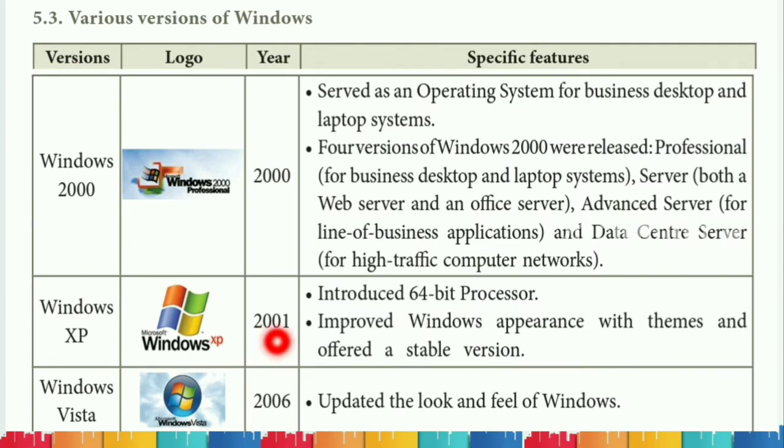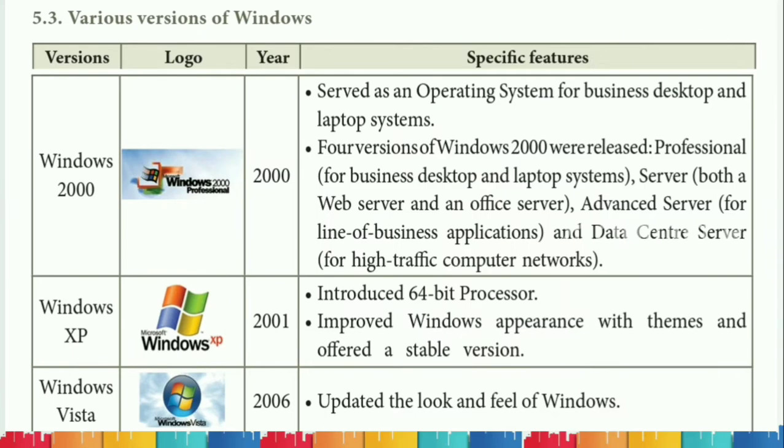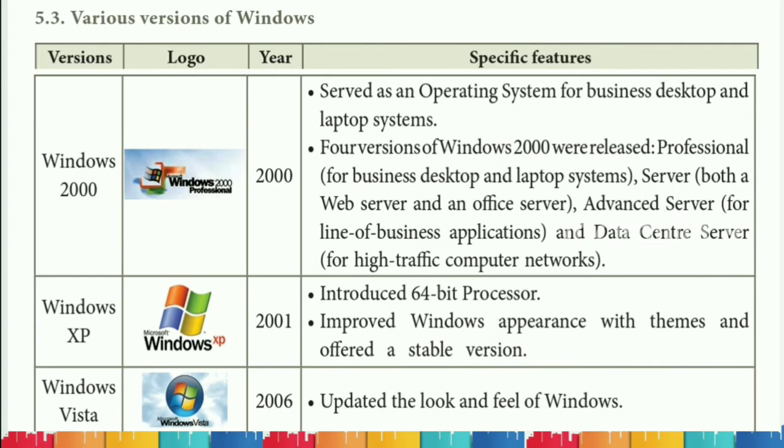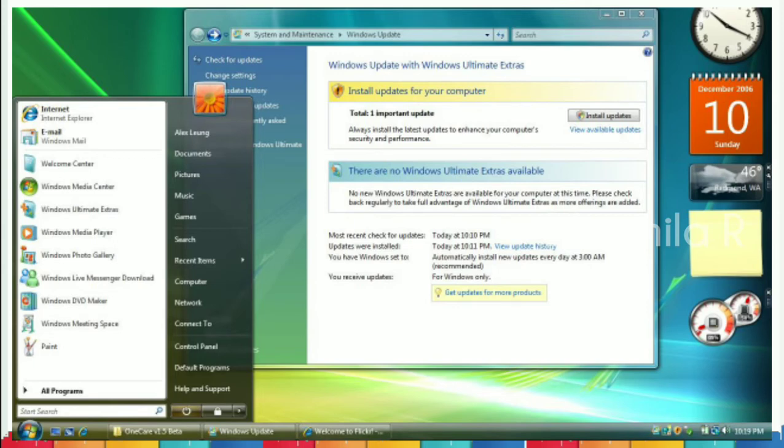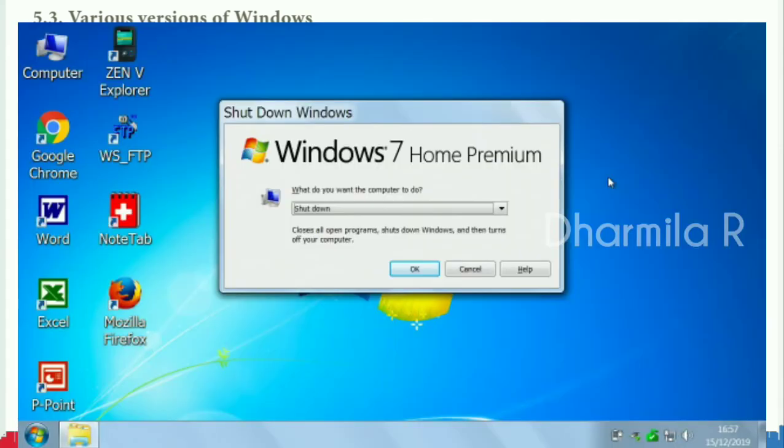And in the year 2001, they introduced Windows XP. It was the popular and the successful one. And Windows XP introduced a 64-bit processor and improved Windows appearance with themes and offered a stable version. And in the year 2006, they introduced Windows Vista. It updated the look and feel of Windows, but it was not so successful in market. In the year 2009, they introduced Windows 7 operating system. And here they improved booting time and they introduced new user interfaces.